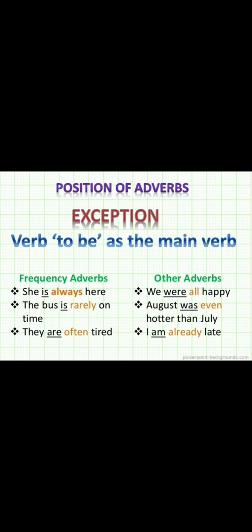For exception, verb to be as the main verb. There are two types. One is frequency adverbs and another one is other adverbs. Number 1, frequency adverbs. She is always here. The bus is rarely on time. They are often tired. Other adverbs. We were all happy. August was even hotter than July. I am already late. Here, am is the verb and already is one of the other adverbs. So these are called position of adverbs.